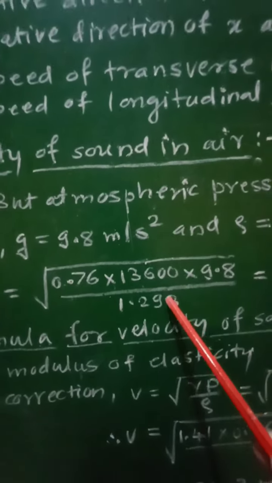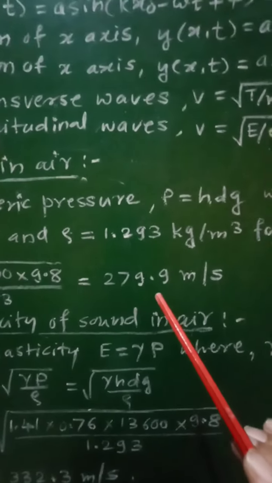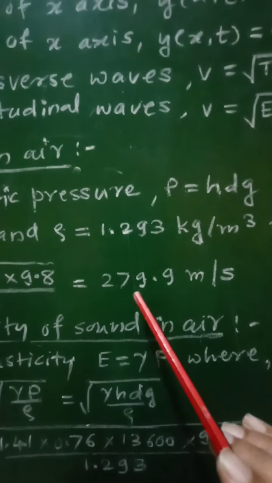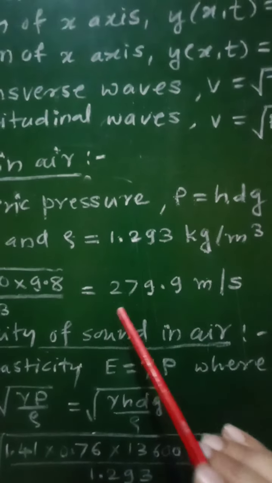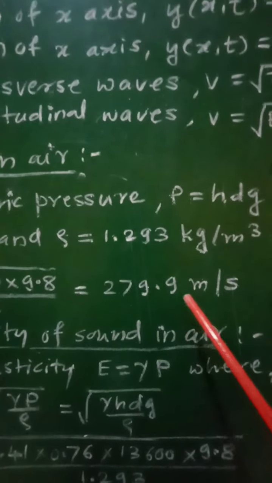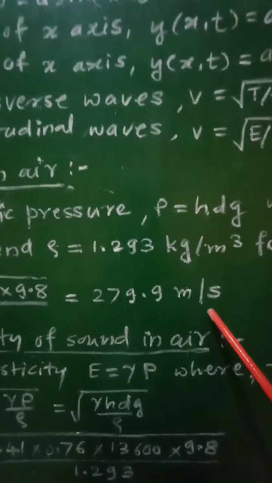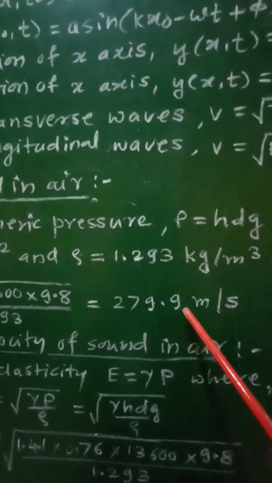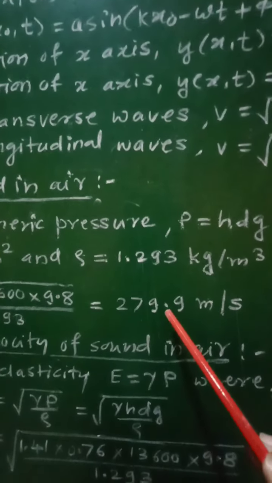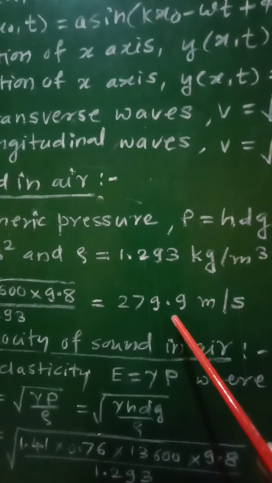If you calculate this value, then the speed of sound in air comes out to be 279.9 meter per second. But the actual value of the speed of sound in air is 332 meter per second.